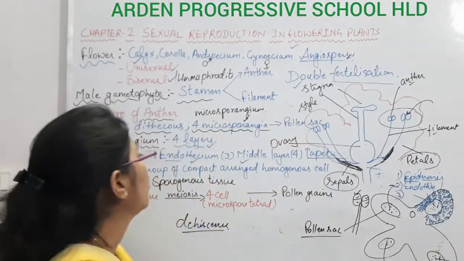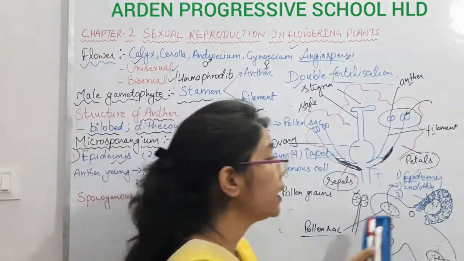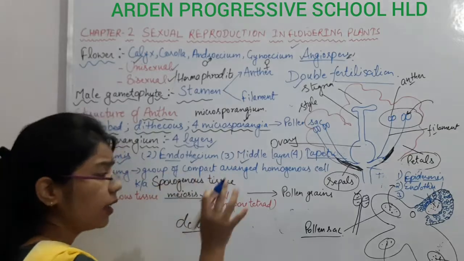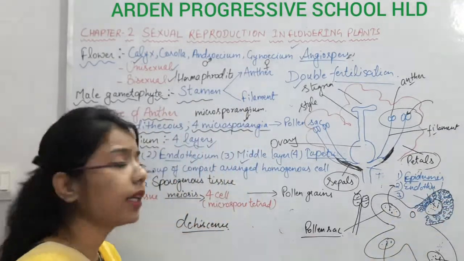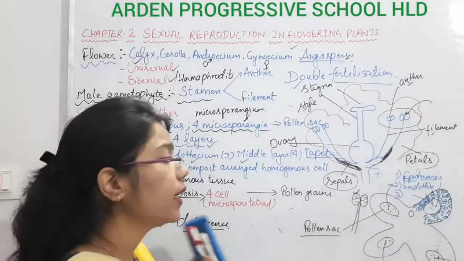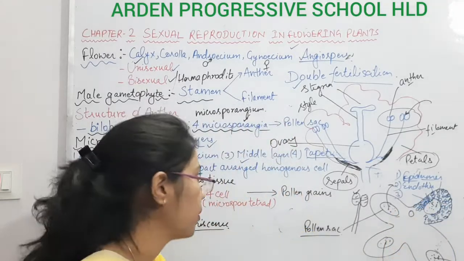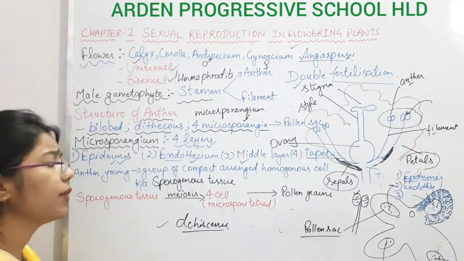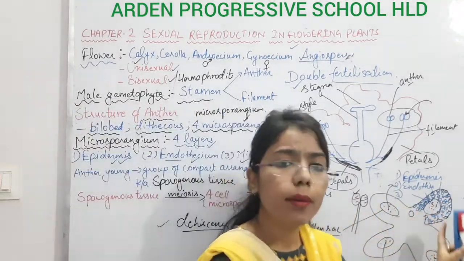And what about the endothecium and middle layer? They are useful for the dehiscence of the anther. When the anther matures, these layers dry off. Due to this drying they rupture, and due to this rupture there is dehiscence of the pollen grains present inside the microsporangium. So these outermost layers are there for protection as well as for dehiscence.